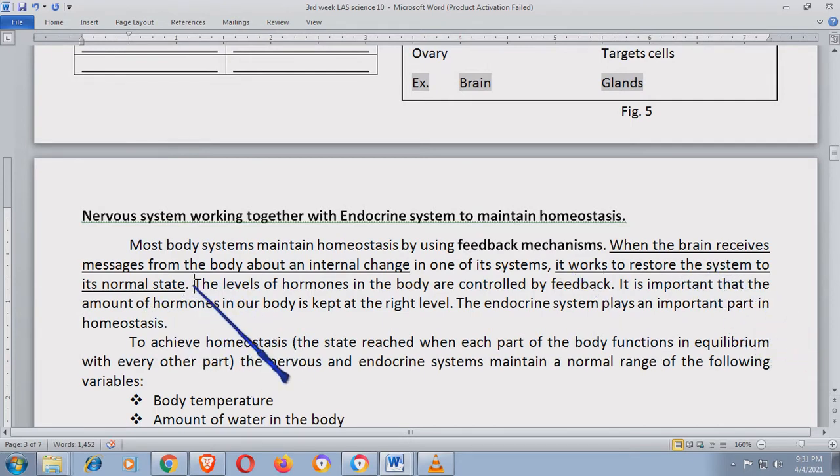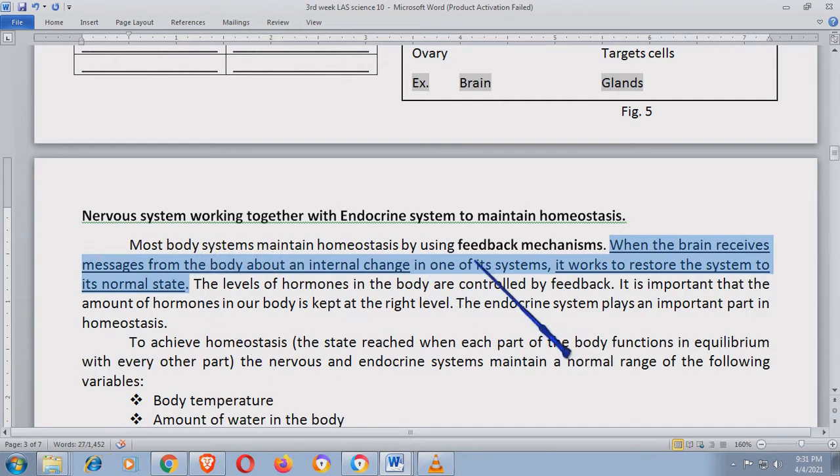So, ibig sabihin, pag ang katawan natin ay, halimbawa, nagkasakit ka. So, ibig sabihin, mainit. Halimbawa, mataas ang temperatura, may lagnat ka. No? Our brain already knows that, no? That something is happening to our body. Alam ni brain yan. Okay. So, anong gagawin niya para ma-restore? So, para bumalik sa dating normal temperature yung ating katawan.